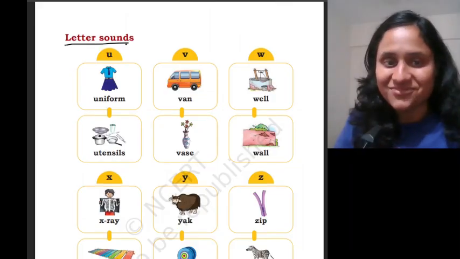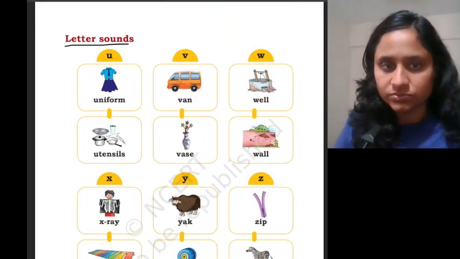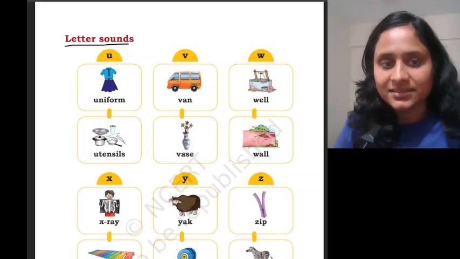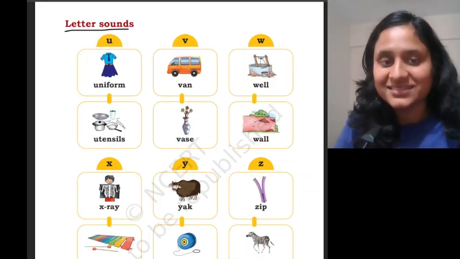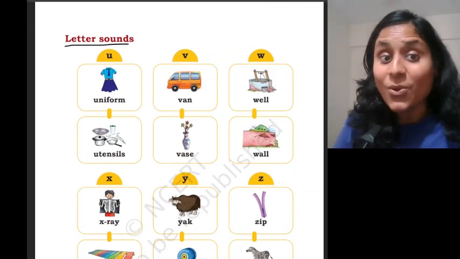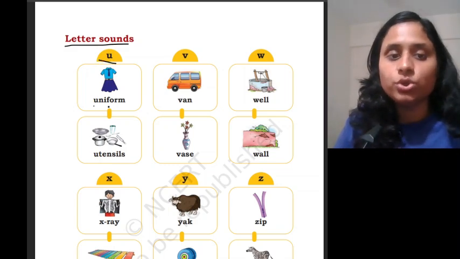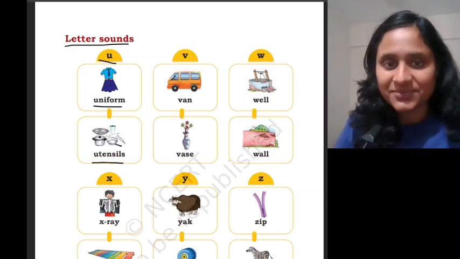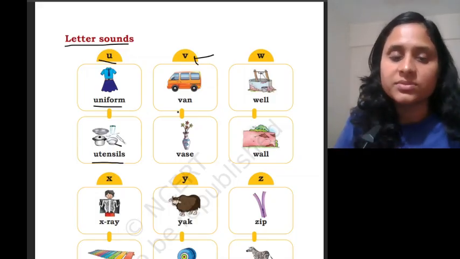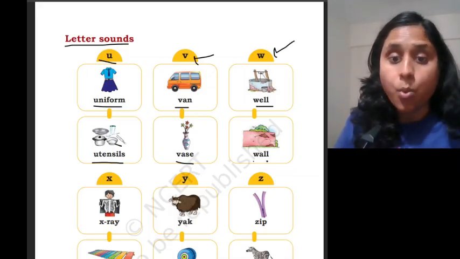Now, your favorite game, letter sounds. Okay. First one is U. U says. U also says up. Umbrella. But here U is saying uniform. Utensils. V says va. Van. Vase. W says wa. Well. Wall.